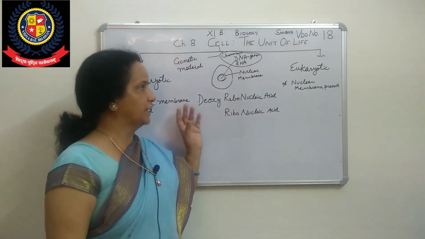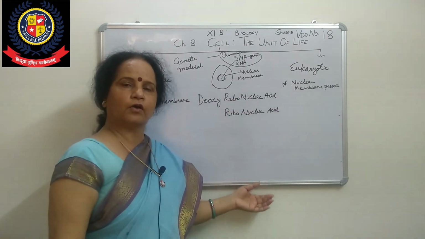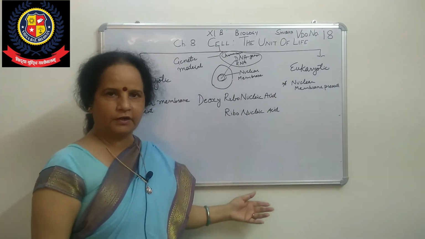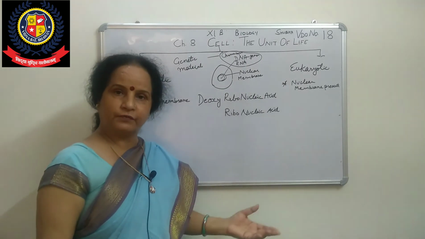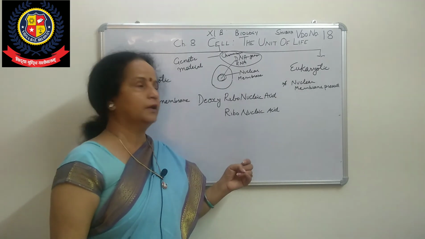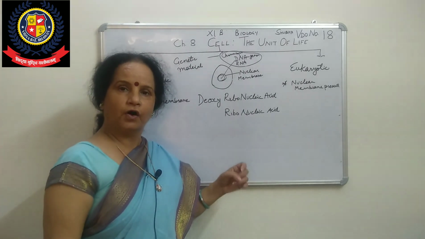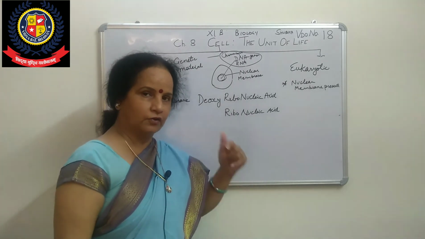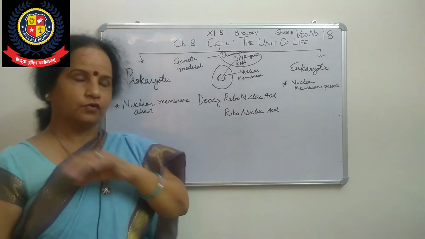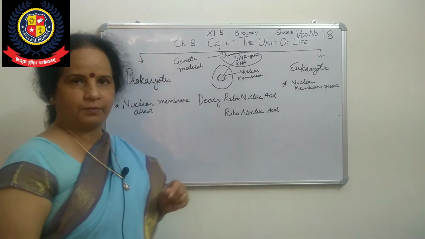Then they concluded that all organisms are made up of cells, all material there is a cell product, and cells perform all body functions. Third, Virchow gave that cells increase their number by division of pre-existing cells. That is also called omnis cellula e cellula. So this is about cell theory that we have read.